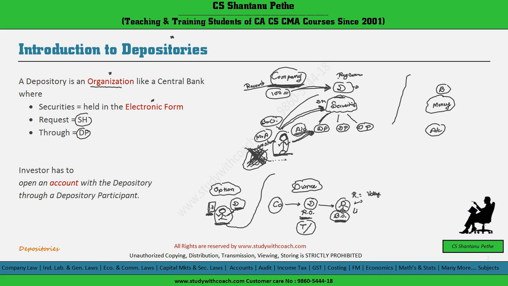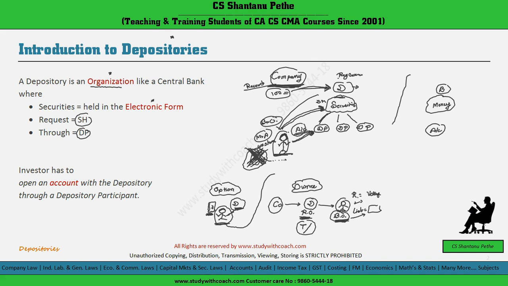And also the liabilities related to these shares: suppose the calls are unpaid on these shares, then the person who will remain liable to pay the unpaid calls is the beneficial owner and not the depository, that is the registered owner. So this point is also very important, that the ownership is divided into two parts. One is the registered owner and another is the beneficial owner.